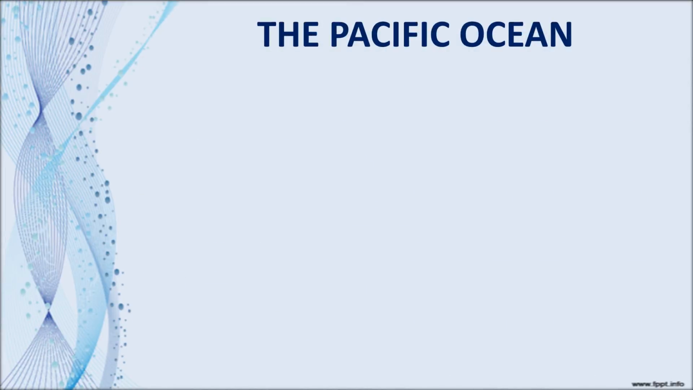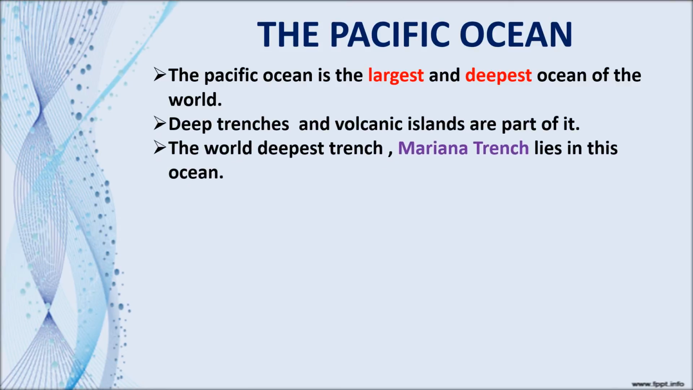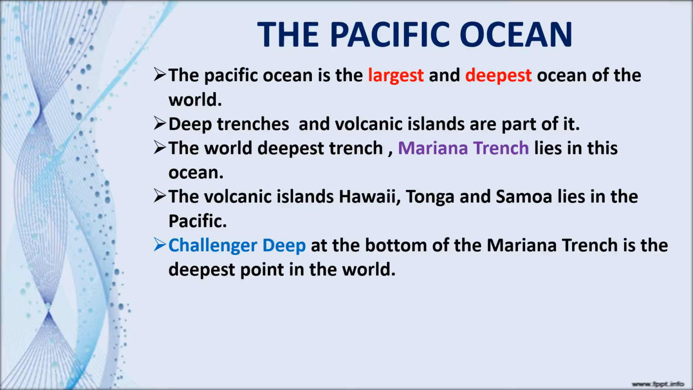First we are going to see about the Pacific Ocean. The Pacific Ocean is the largest and deepest ocean in the world when compared to the other 4 oceans. Deep trenches and volcanic islands are part of it. Mariana Trench, the deepest part of the earth, lies in the Pacific Ocean.